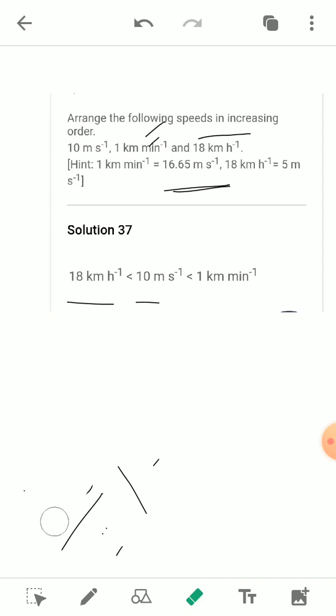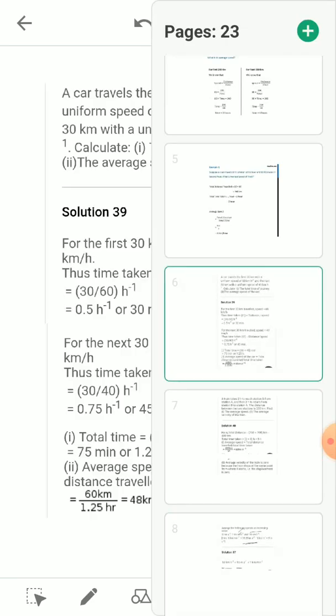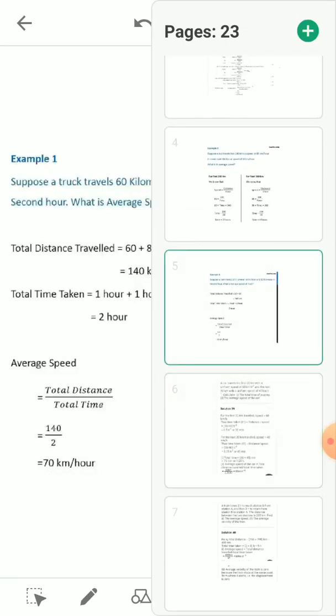So I hope that with the help of these examples, you are able to convert kilometer per hour into meter per second, or kilometer per minute into meter per second. Now we will see